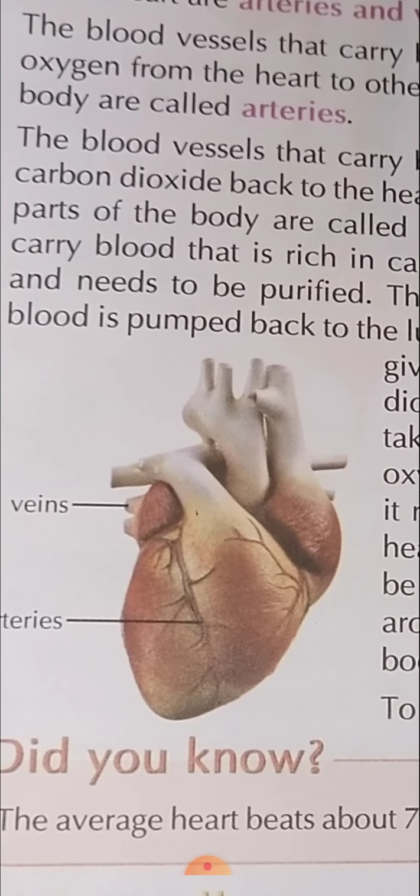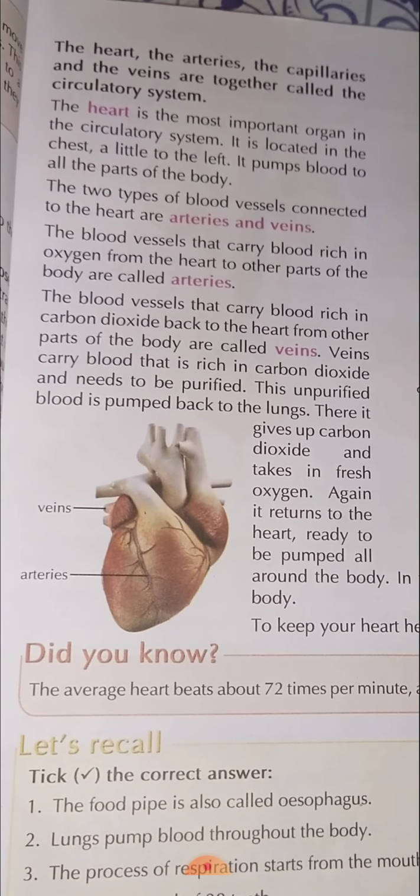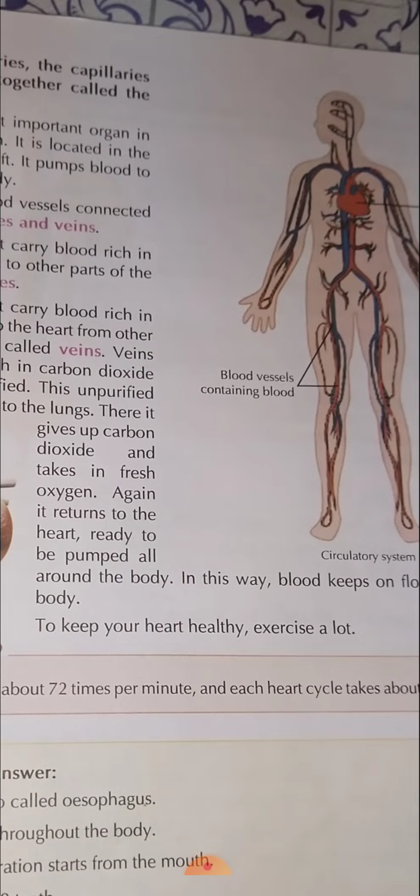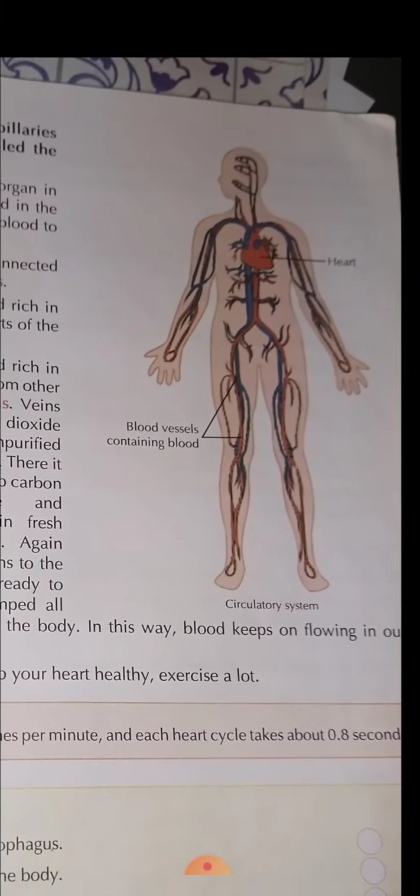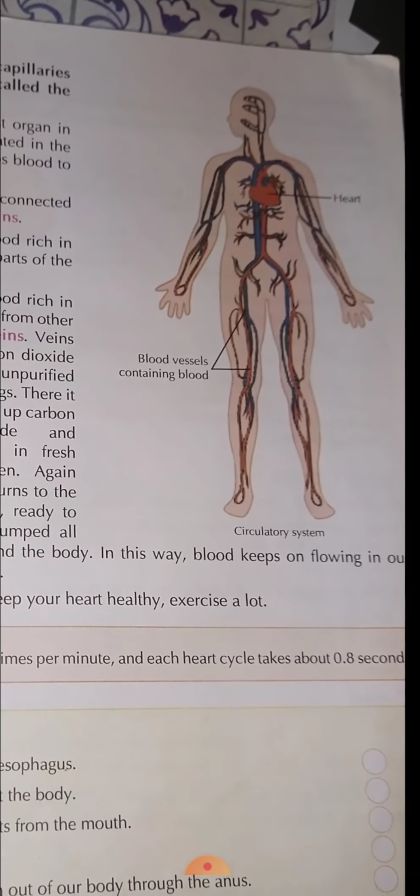The two types of blood vessels connected to the heart are arteries and veins. Okay. Two types of blood vessels. You can see in the diagram blue and red. Right? Red and blue. So, these are blood vessels, in which blood flows. It is basically like a drainage system. As you have seen the drains in your kitchen also, in your washroom also, the water flows into that. So, same like that, the blood flows into the blood vessels.